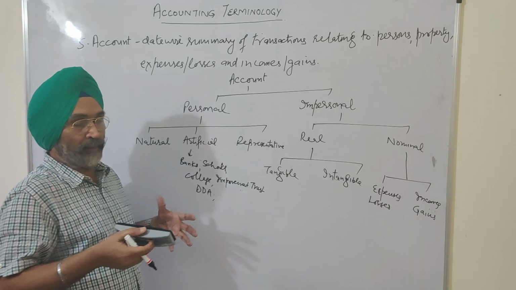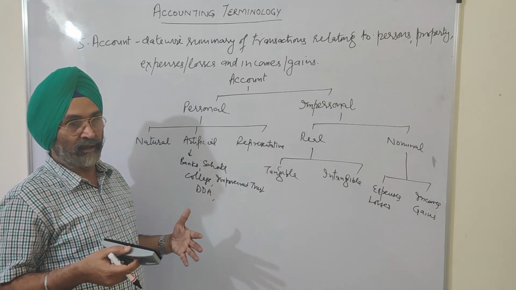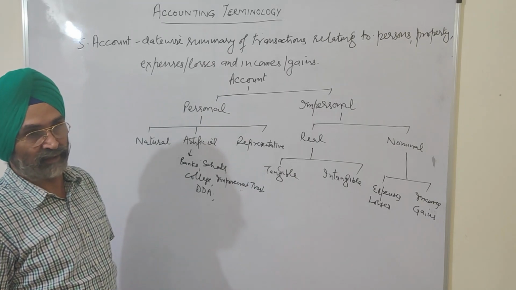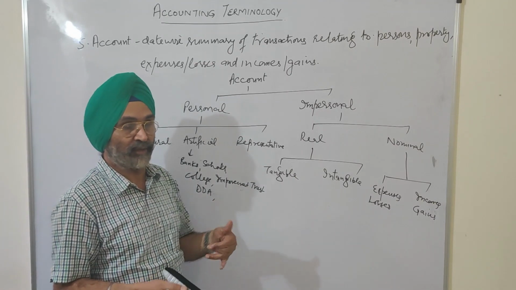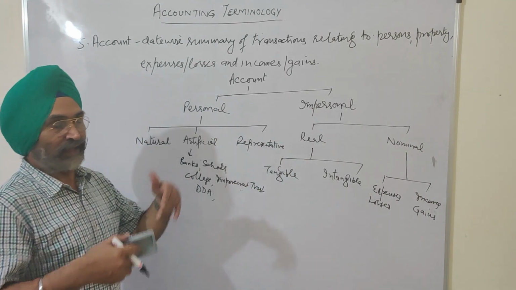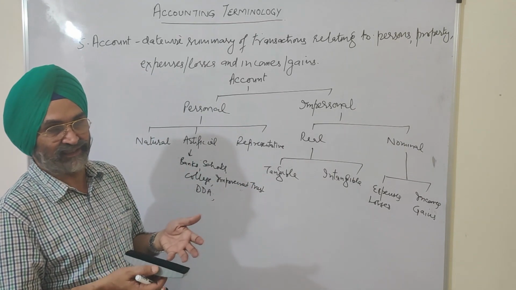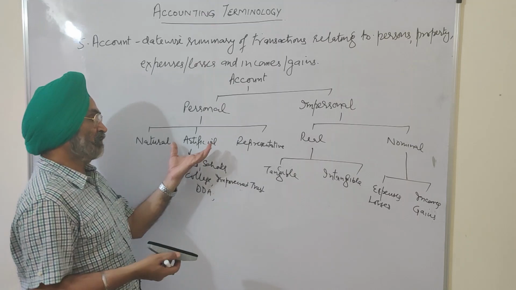If we have any complaint in the bank, we don't file a suit against the clerk or manager. We file a suit against the bank, because the bank is a person. The bank is liable, and the one who is liable is a person. So they are artificial persons.